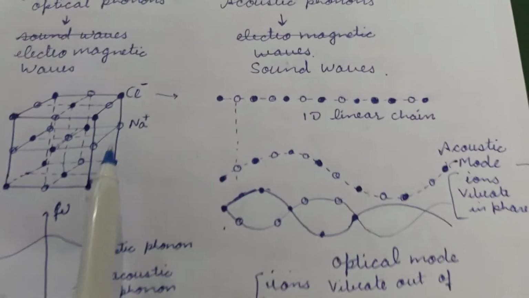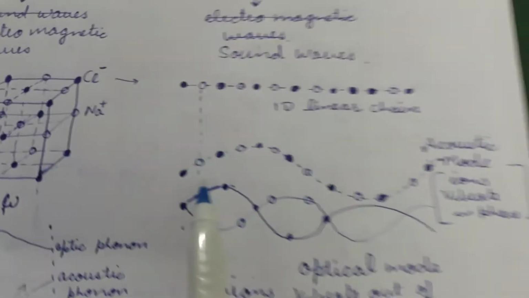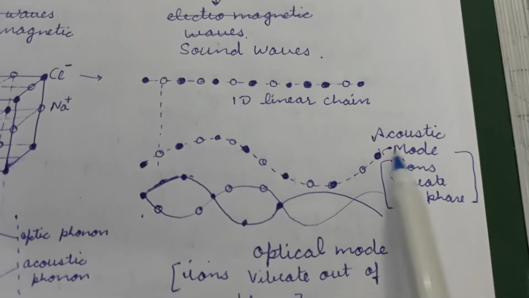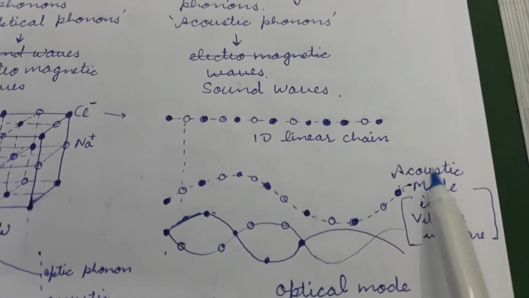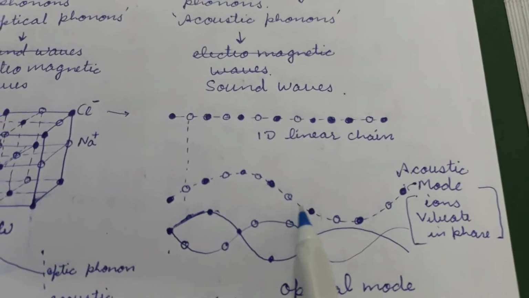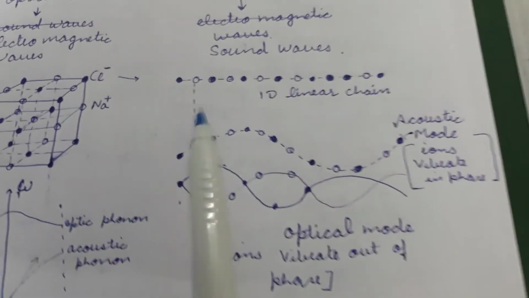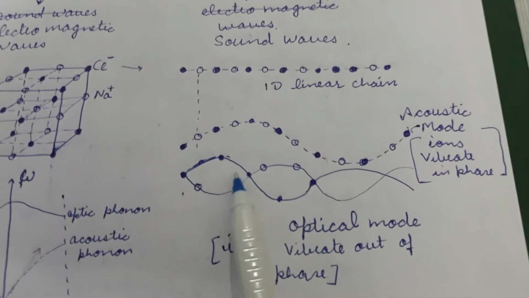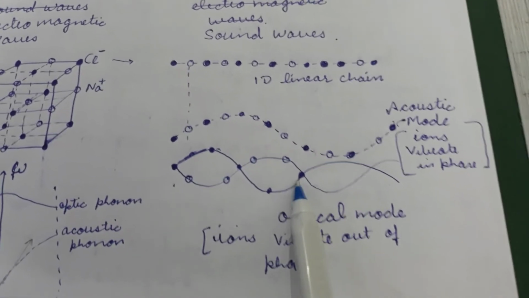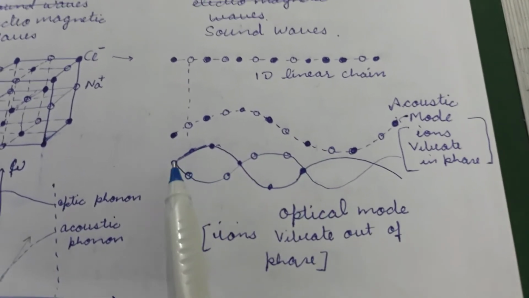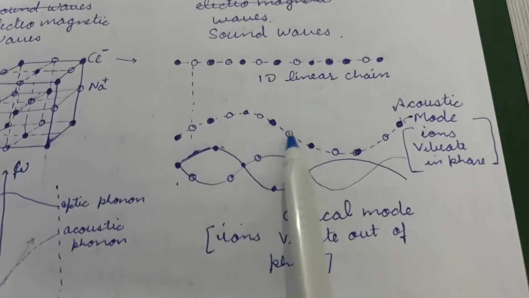So let us take an example of a NaCl crystal and just take a one-dimensional linear chain of this crystal. If all the ions vibrate in phase, it will be a longer wavelength wave, which will be the acoustic mode of the phonon. While if the ions vibrate out of phase with each other, so the chloride ions and sodium ions are out of phase with each other, the wavelength of such a linear chain will be smaller as compared to the acoustic mode, where the ions are vibrating in phase with each other.